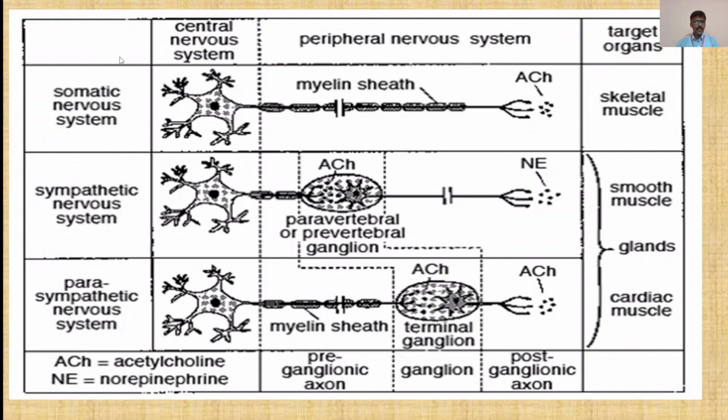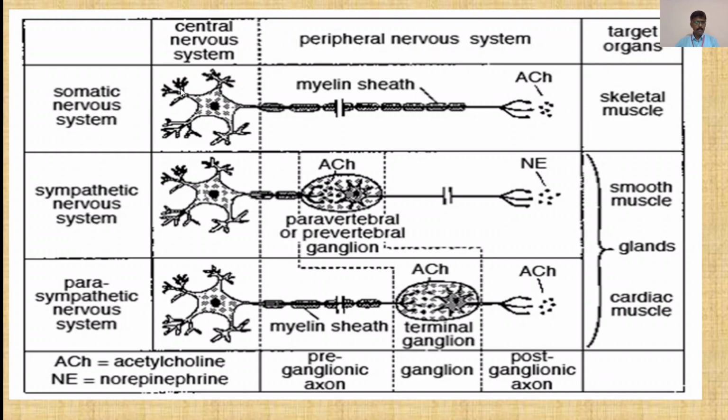The somatic nervous system: the parts are the central nervous system, then the peripheral nervous system, and these are the target organs. Here in the central nervous system, the cyton of the nerve fiber or neuron is involved, then it transmits through this region and the target organ is the skeletal muscle.